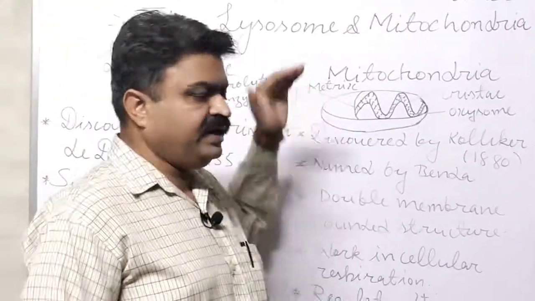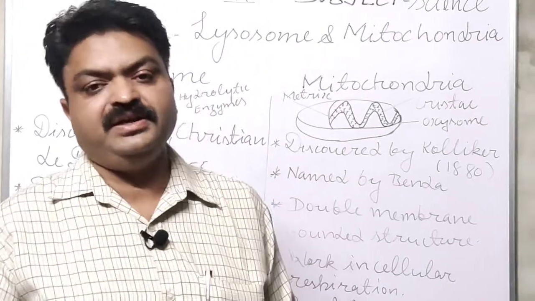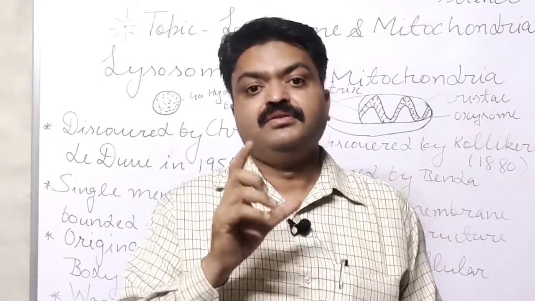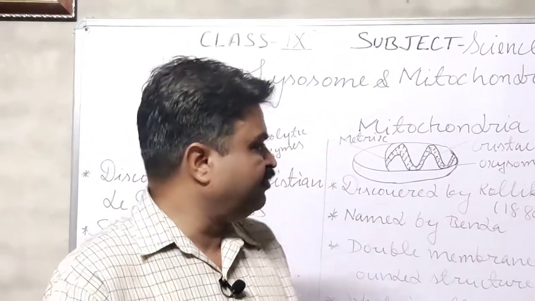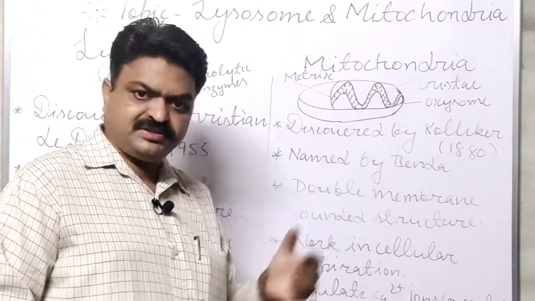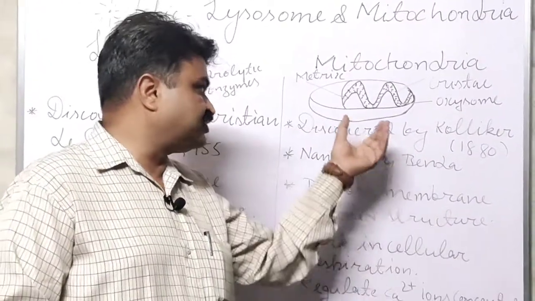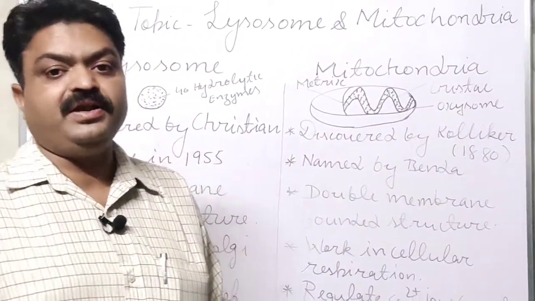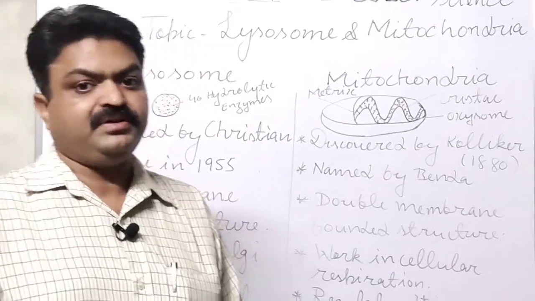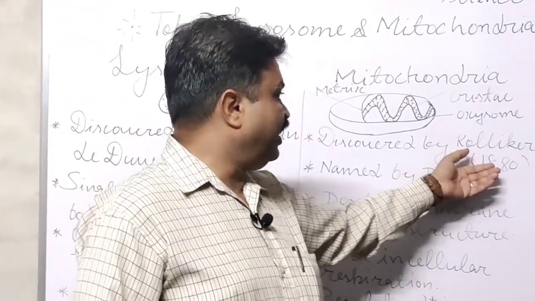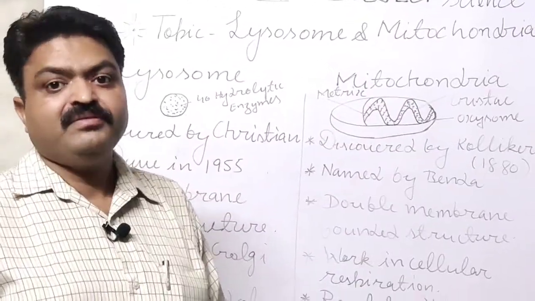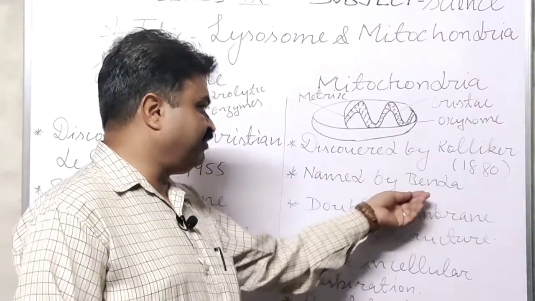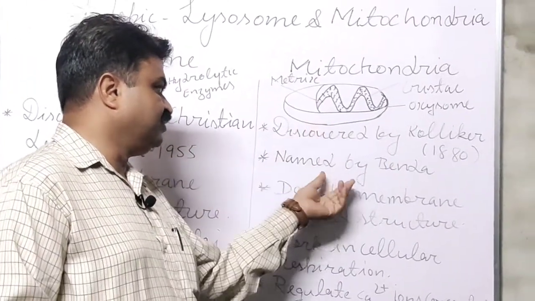Now we come to the next important organelle of the cell, mitochondria. Yes student, mitochondria is a shoe-like structure that is found inside the eukaryotic cell. It is an important structure, and it was discovered by Kolliker in 1880. Kolliker discovered it in 1880, and the name mitochondria was given by Benda. Means Benda named this organelle mitochondria.